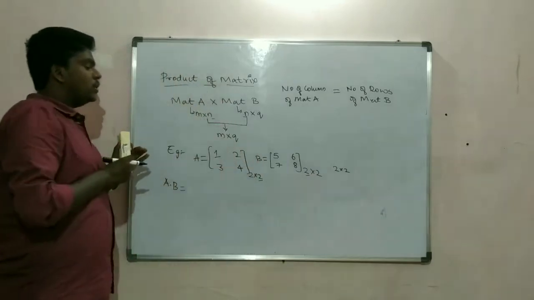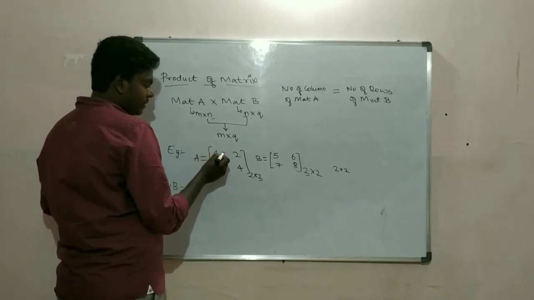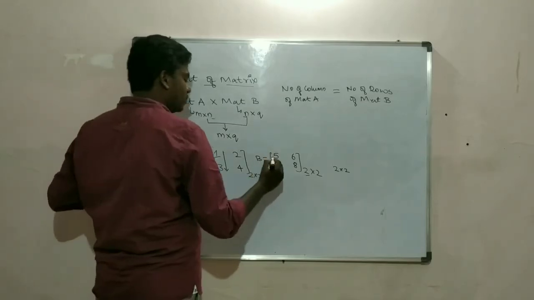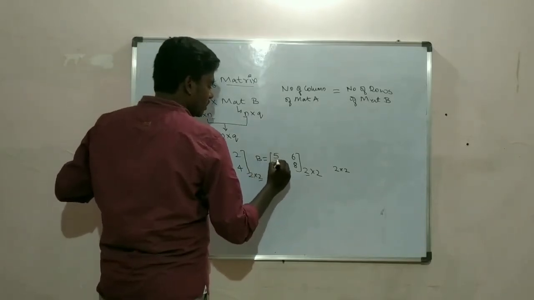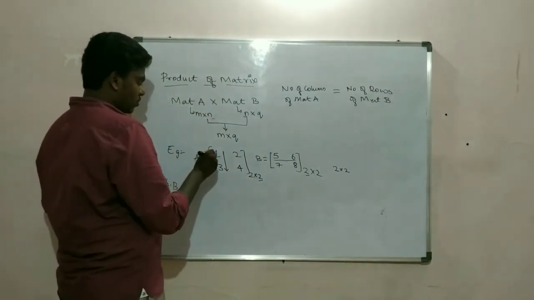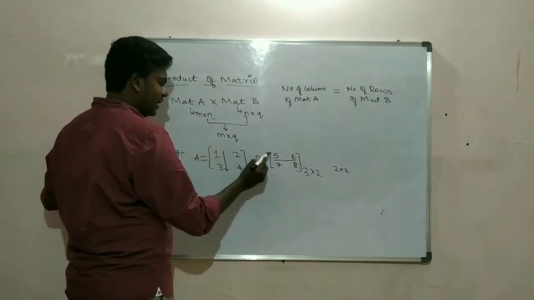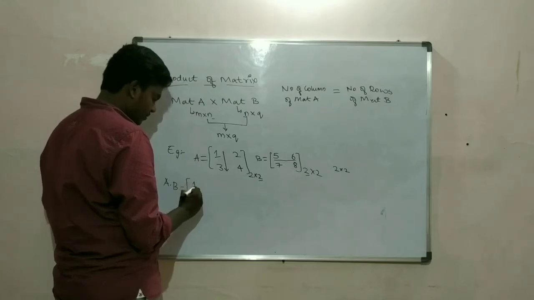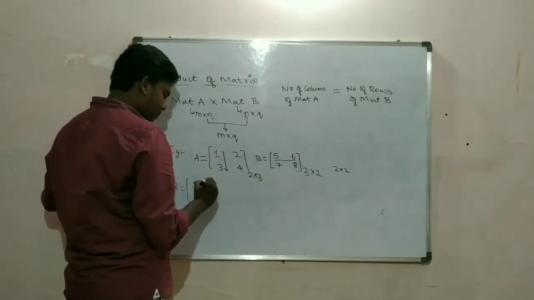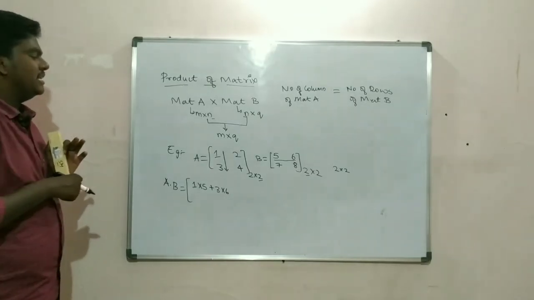Now I tell you how to multiply. Take the elements of this column and multiply it with this row. We have to multiply it like this: 1 into 5 plus 3 into 6.